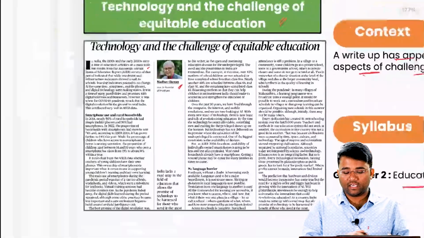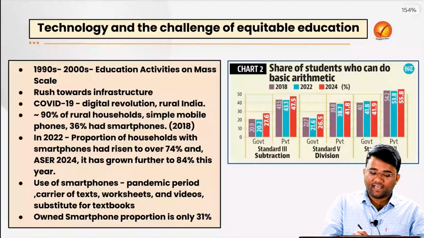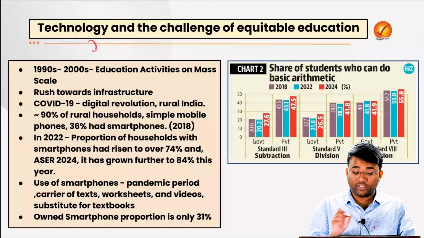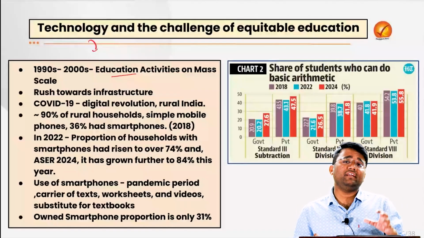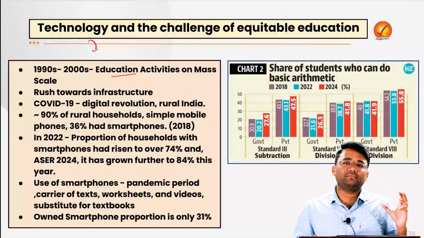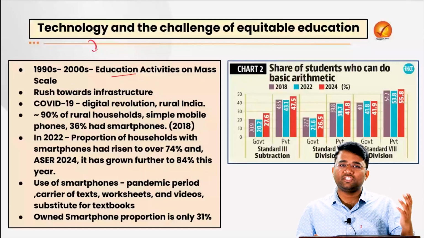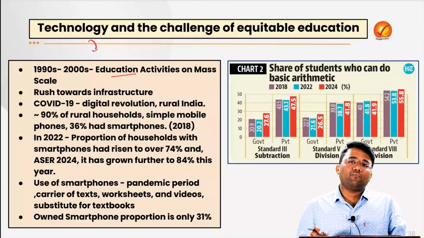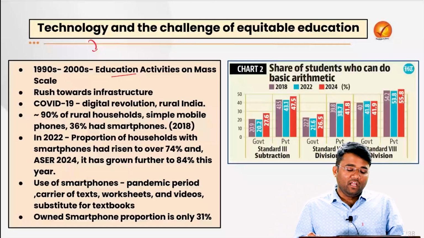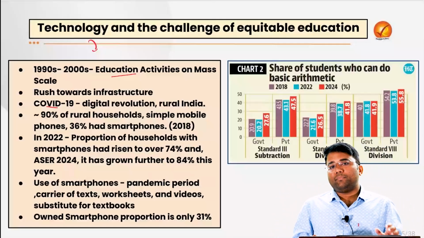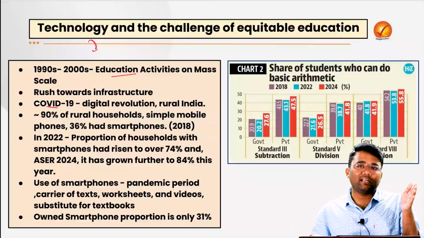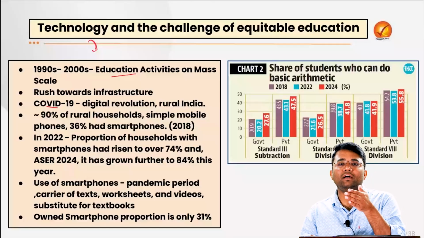The writer has highlighted that from the 1990s to 2000, there were various educational activities on a mass scale. Various government programs were launched, programs like Sab Padhe Sab Badhe, Sarva Shiksha Abhiyan, etc. And the focus was more on building infrastructure. After the COVID-19 pandemic, there has been a shift towards the digital revolution because the physical classrooms were not opening. The students have shifted towards mobile phones.